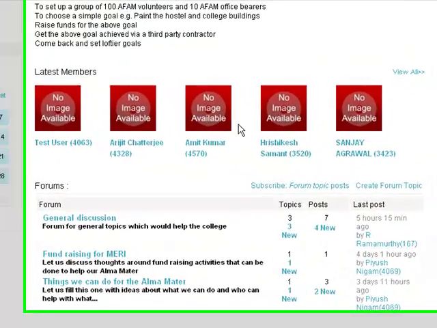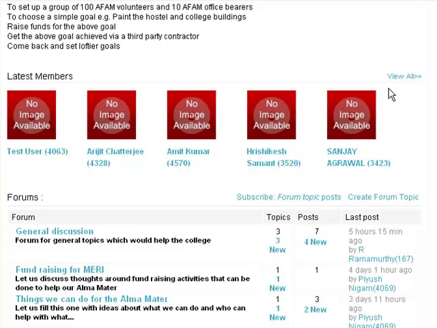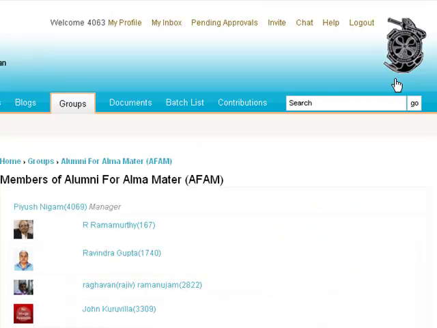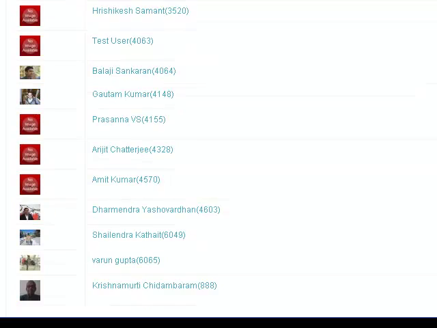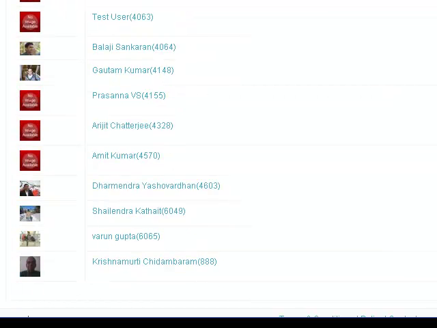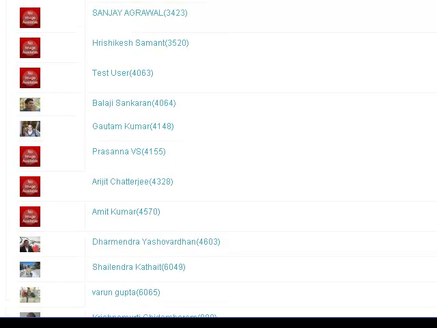One thing is I can see all the people over here, the latest members. I can also click on the view all button, which is going to show me all the members. So that's the latest members, and here are these members that are there. Murthy sir is there, Mr. Ravindra Gupta. We have these 15, 16, 17 people that have already joined this group, basically getting together to go rescue DMET. That is what this group is trying to do.